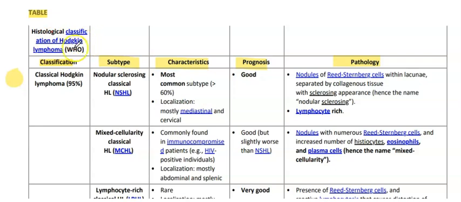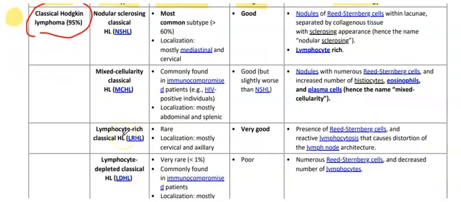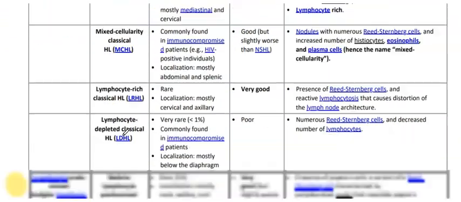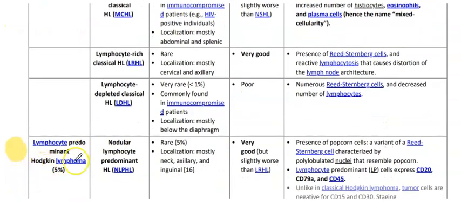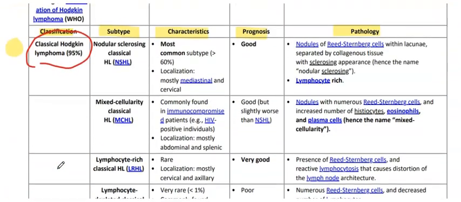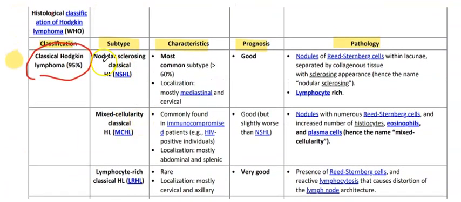Histological classification of Hodgkin lymphoma: we have classical Hodgkin lymphoma, which comprises about 95% of Hodgkin lymphoma. Its subtypes are nodular sclerosing, mixed cellularity, lymphocyte rich, and lymphocyte depleted. Then another type is lymphocyte predominant Hodgkin lymphoma, which is 5% of the total. In classical Hodgkin lymphoma, nodular sclerosing is the most common subtype, more than 60%, localized in the mediastinal and cervical area. Its prognosis is good, and on pathology we have Reed-Sternberg cells with lacunar cells separated by collagenous tissue with sclerosing appearance, hence the name nodular sclerosing.